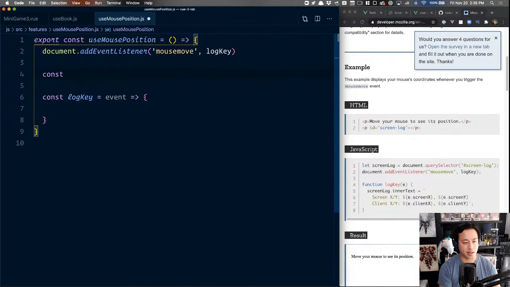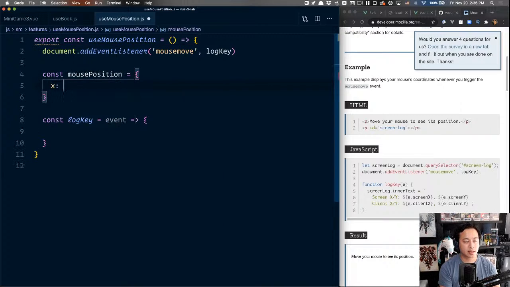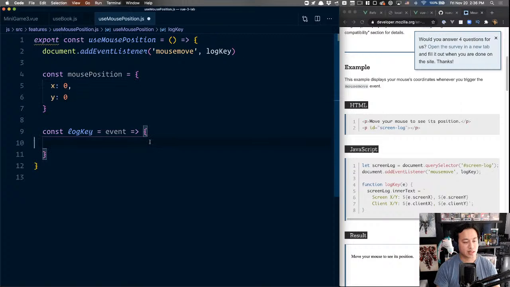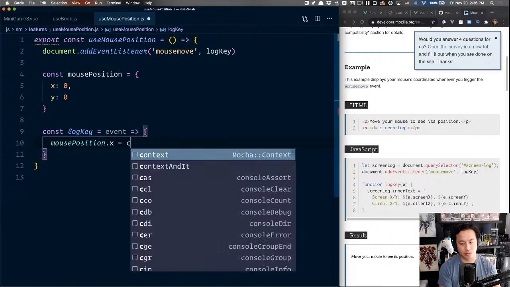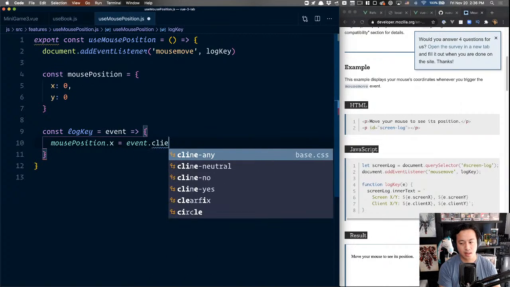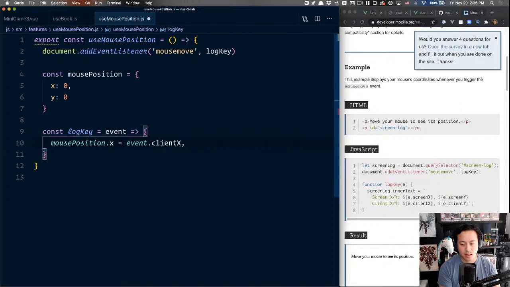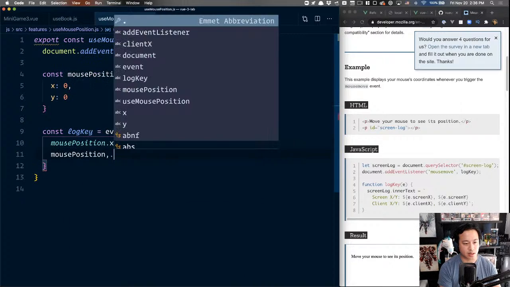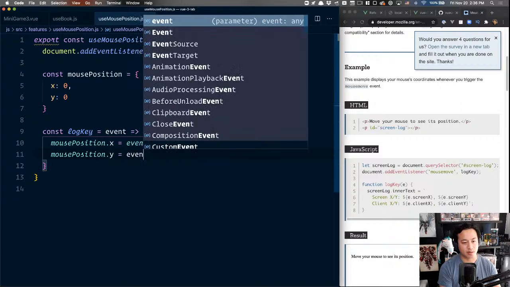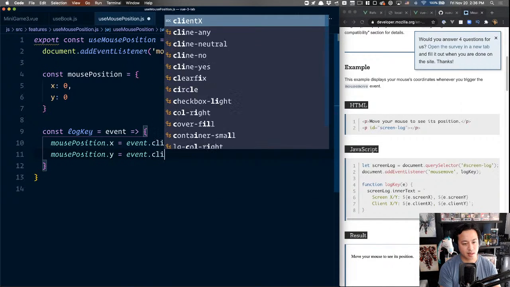So we can say mousePosition equals X and Y as 0. Then we're saying that mousePosition.x should be equal to event.clientX, and mousePosition.y is equal to event.clientY.